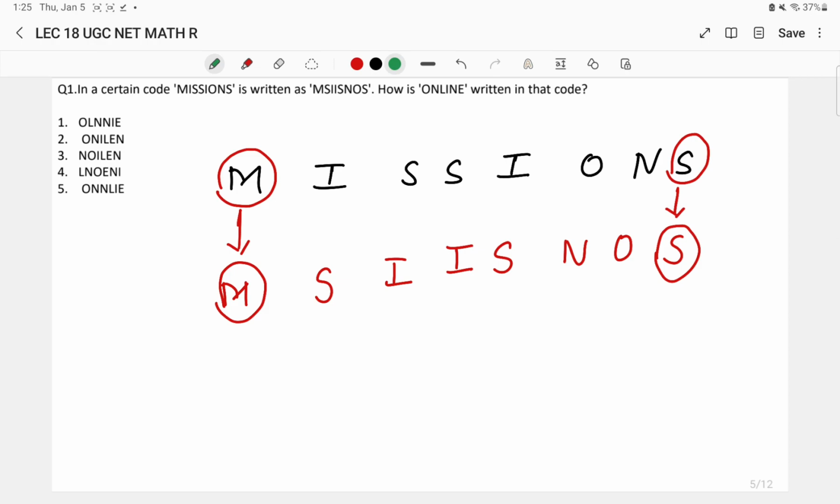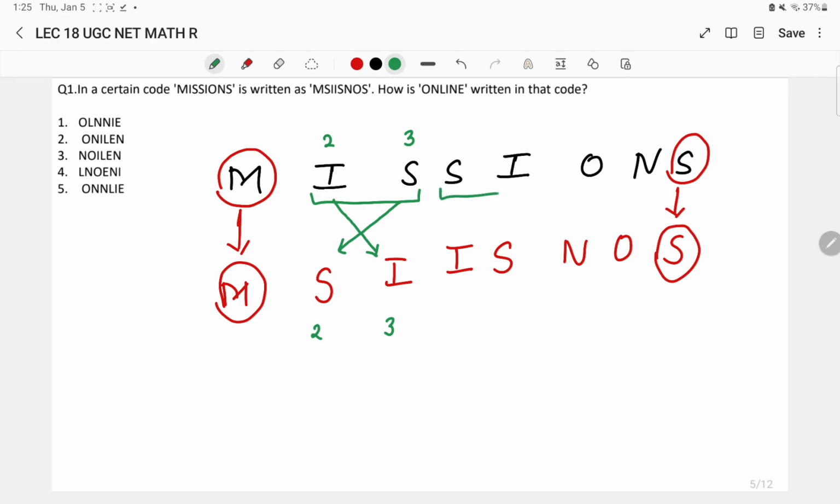Look here, I and S is the next upcoming pair, right? So the position of I has been given to S and the position of S has been given to I, right? It was on the second position, it was on the third position. Now this became the second position letter and this became the third position.